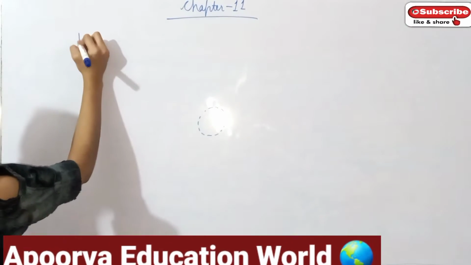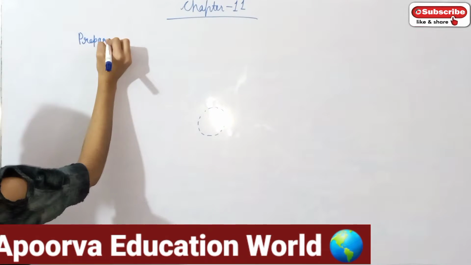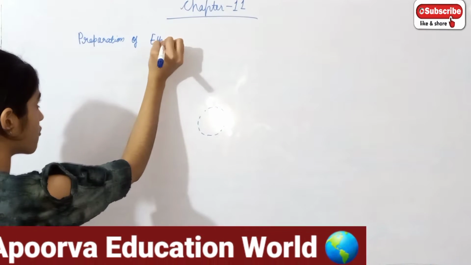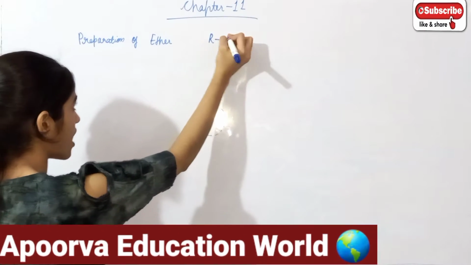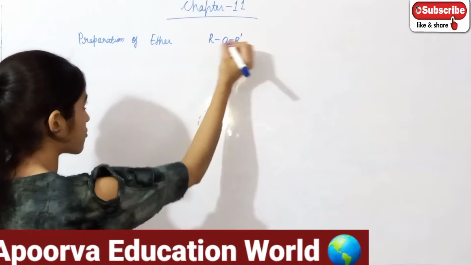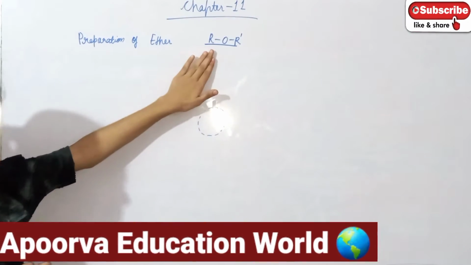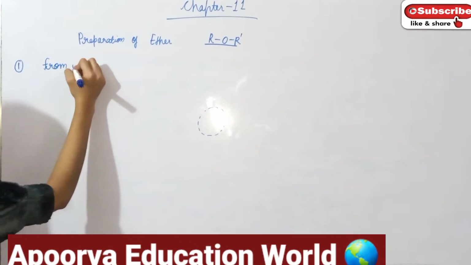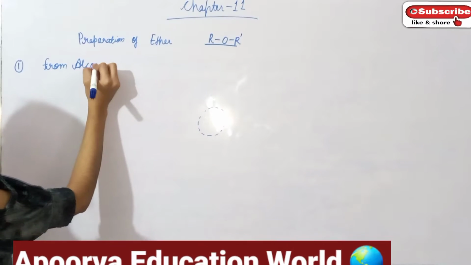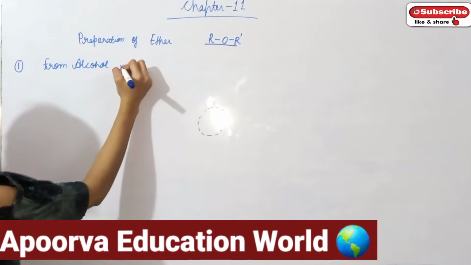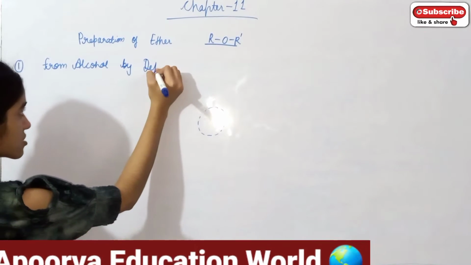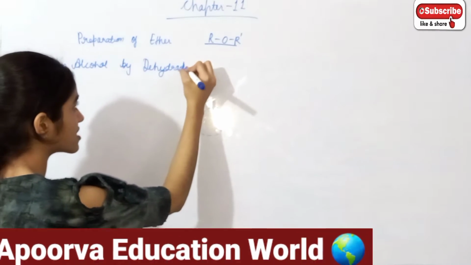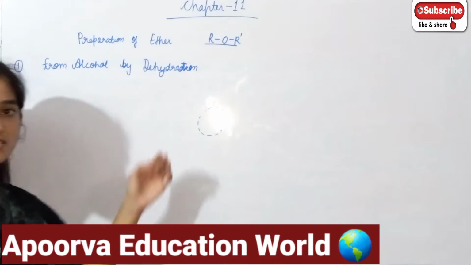So what we are going to discuss is the preparation or formation of ether. What is ether? Ether is having functional group ROR. These types of compounds are known as ether. So first is from alcohol. How we can prepare ether from alcohol? Alcohol by dehydration reaction. What dehydration reaction? You know what is dehydration? Dehydration means removal of water.